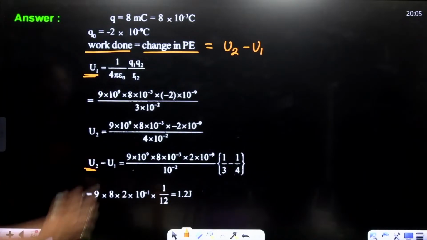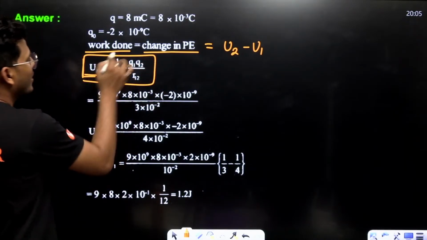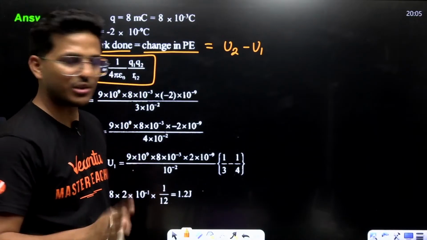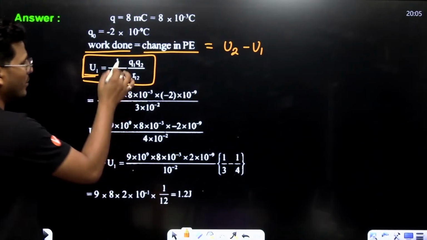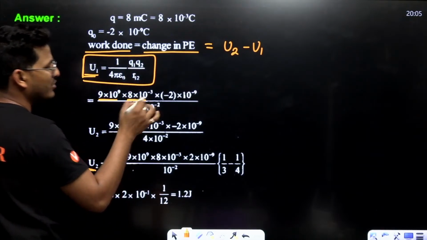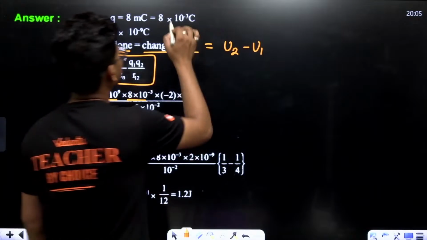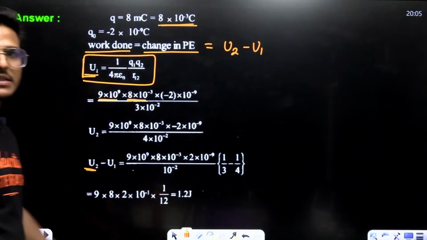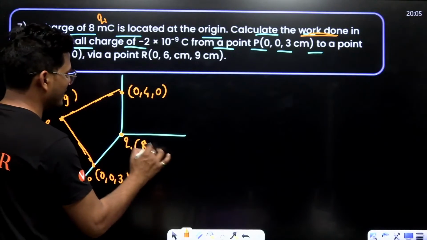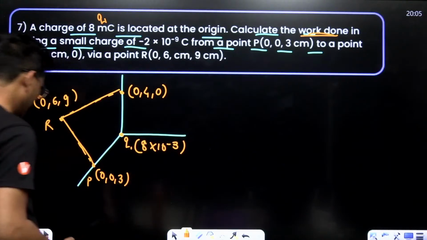This is potential. See, U1 equals what? 1 upon 4 pi epsilon naught Q1 Q2 upon R. See, 1 upon 4 pi epsilon naught is 9 into 10 raised to the power 9. What about Q1? 8 into 10 raised to the power minus 3, located at the origin.